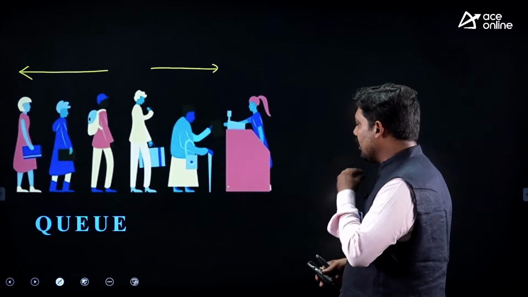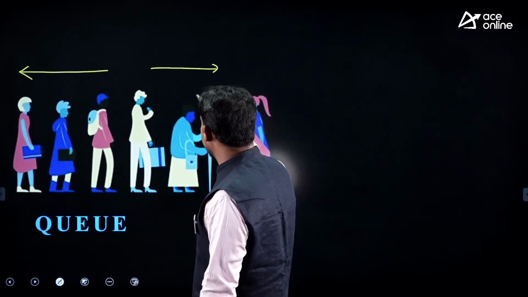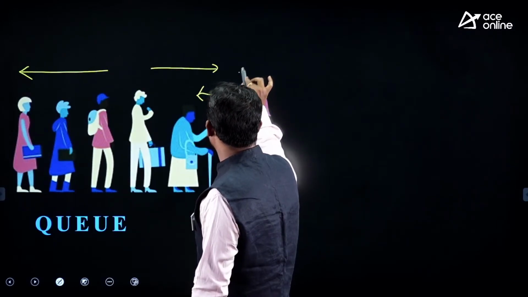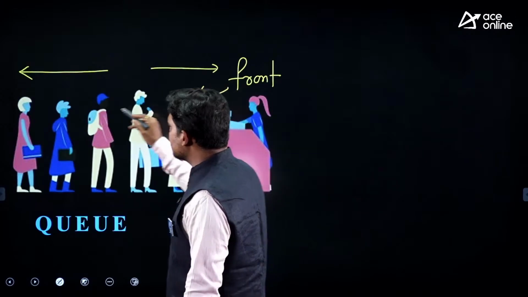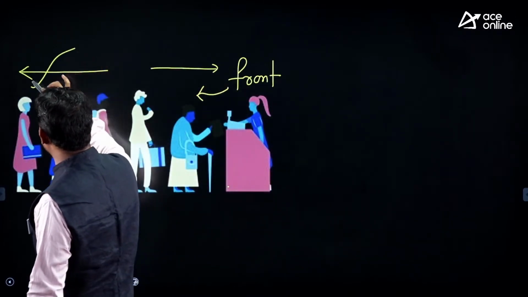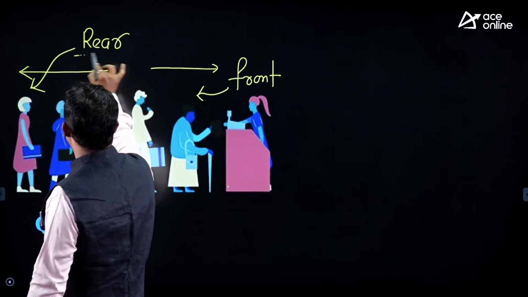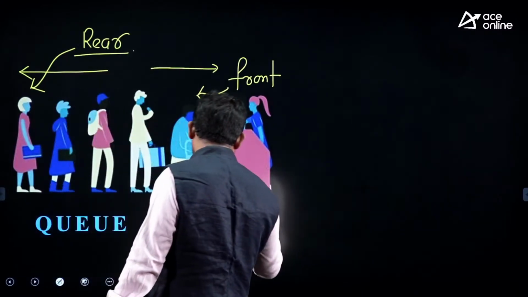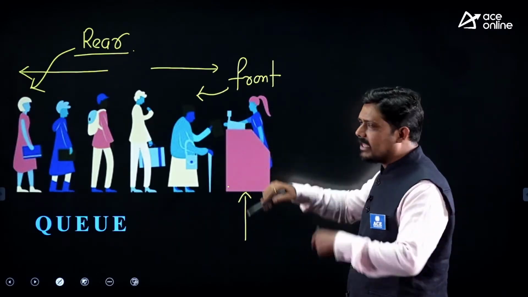Now understand that it's a queue. People are sitting, standing, and this is the front of the queue. This lady is at the front of the queue, and this lady is at the last of the queue, and the technical term I am using for that is the rear. You can consider this as a resource, and this lady is using that resource.